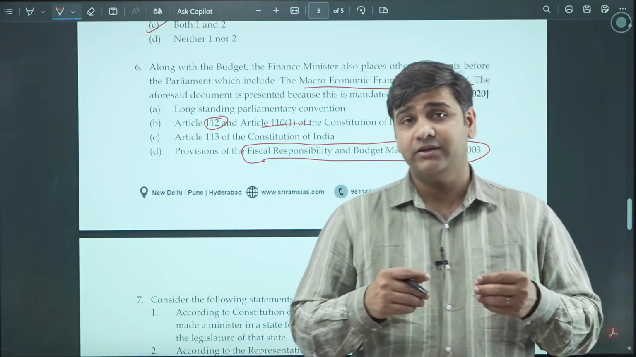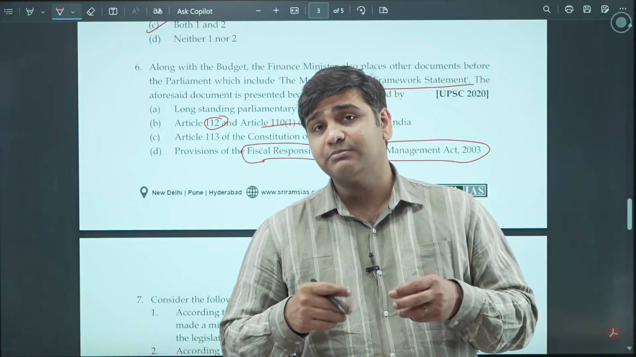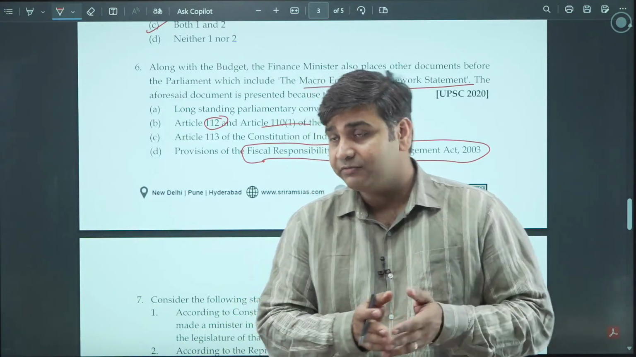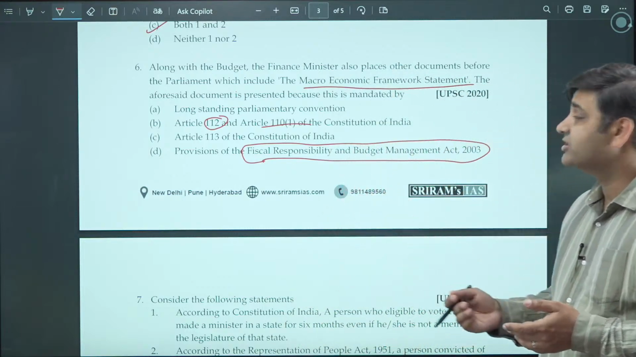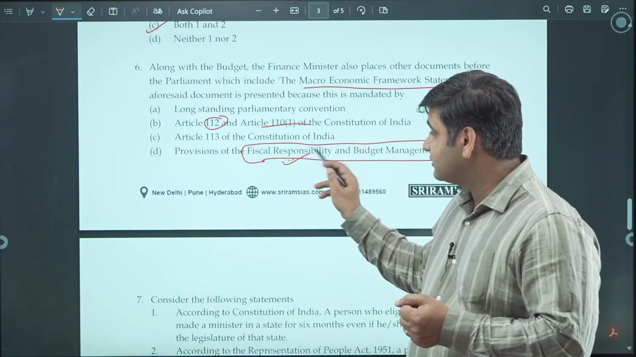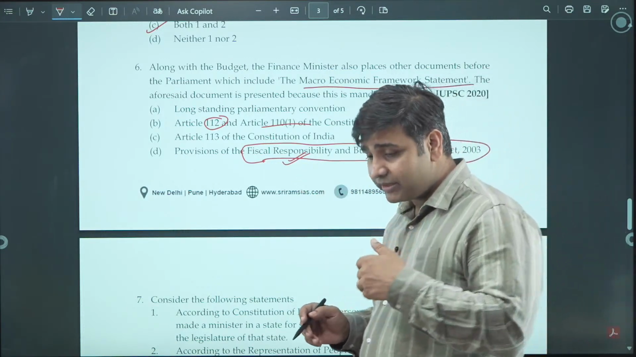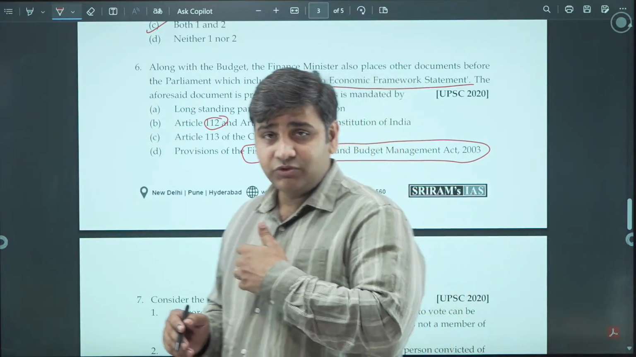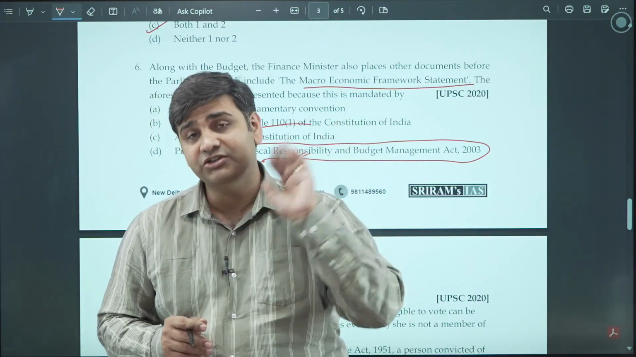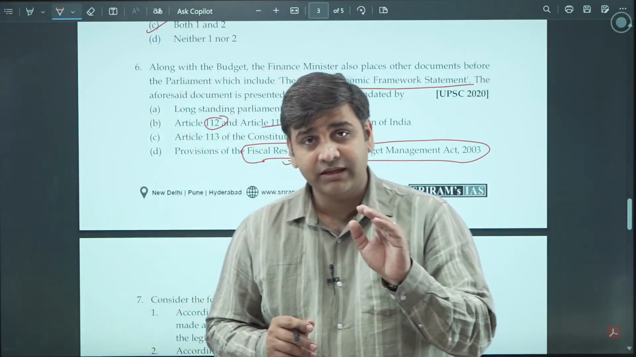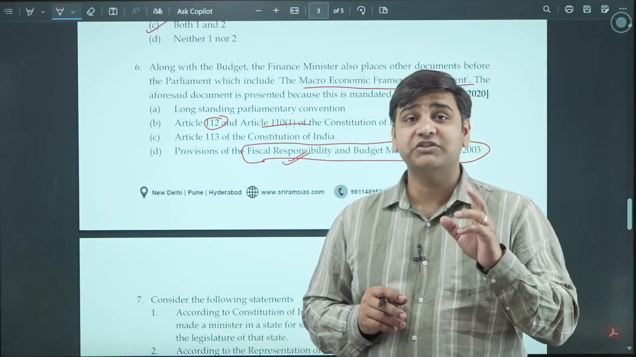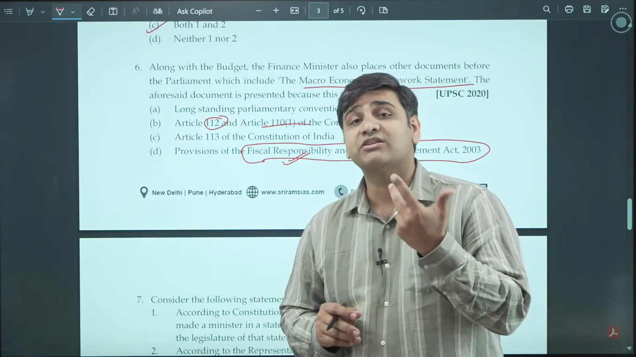It is mandatory on the finance minister to present this macroeconomic statement because it has been made mandatory by the fiscal responsibility and budget management. So see the wordings of that act. Responsibility. So you have fiscal responsibility. You cannot come up and just spend the way you want. There has to be some kind of responsibility in expenditure of the government, and there shall not be deficit which is mindless, which cannot be explained.